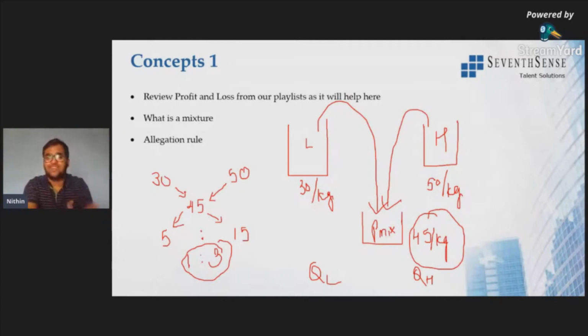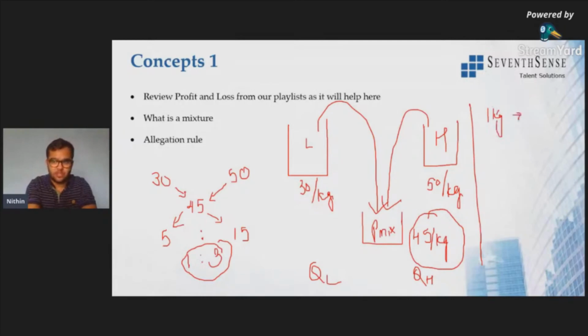This is not the exact quantity; they are the ratio of the quantities. Now how will we verify it? The ratio is 1:3, right? How shall we verify it? We are taking 1 kg, just assume it as 1 kg of rice from the lower quality.